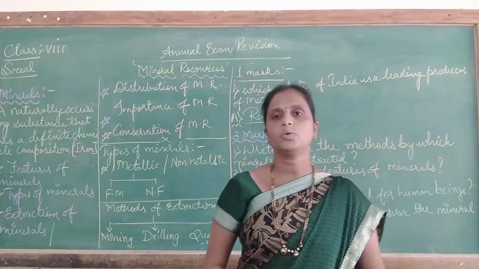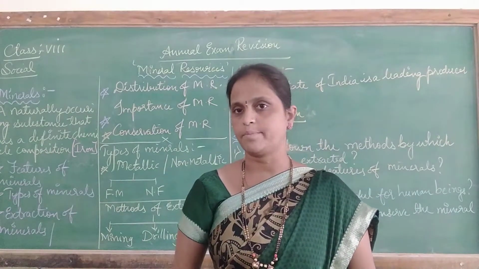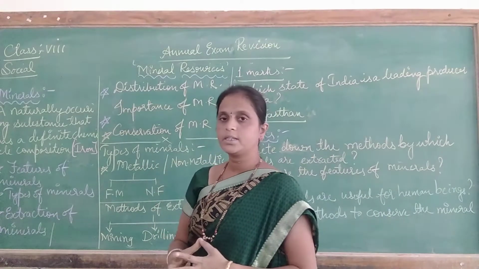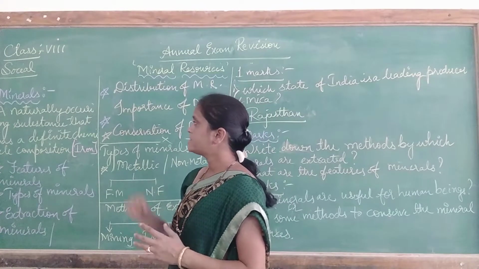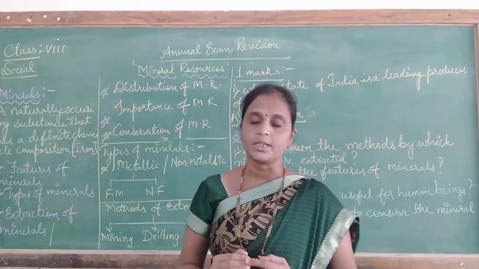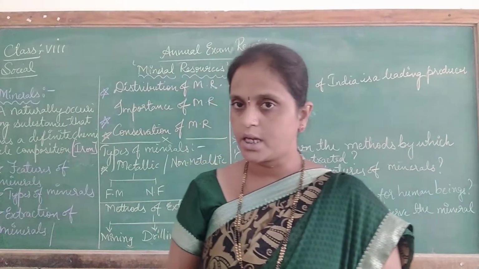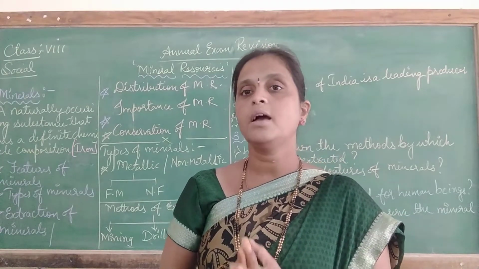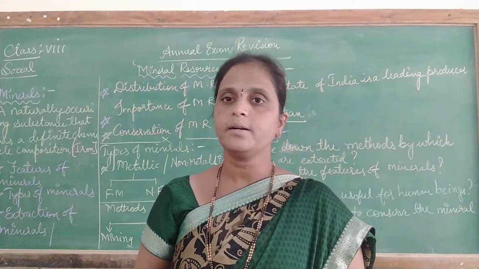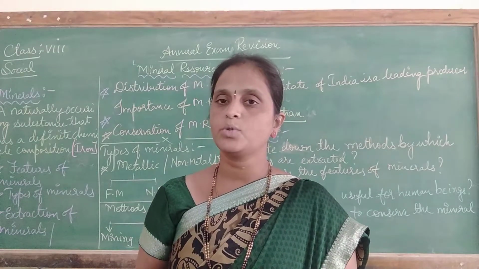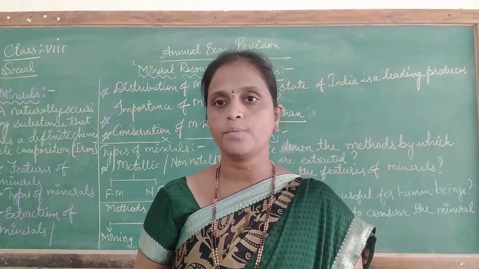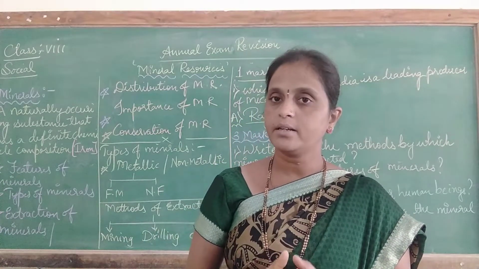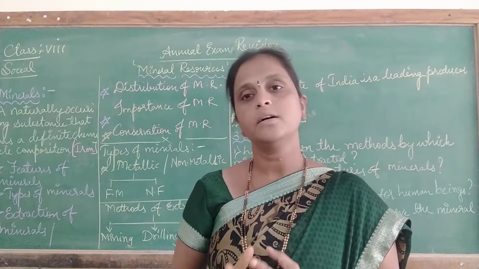Okay children, as you all know, we have studied so many important topics in this chapter. First we have learned about what a mineral is. What do you mean by mineral, children? Any naturally occurring substance that has a definite chemical composition is known as a mineral. I repeat once again, any naturally occurring substance which has a definite chemical composition is known as a mineral. Examples that we use daily are salt, iron ore, bauxite, and so many more. So any naturally occurring substance that has a definite chemical composition is known as a mineral resource.